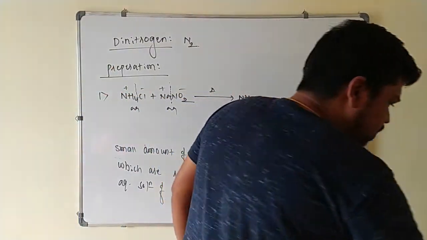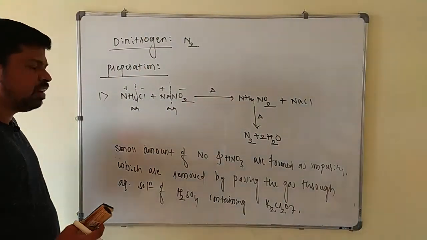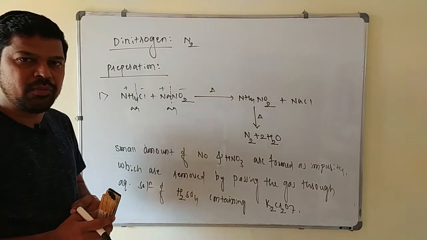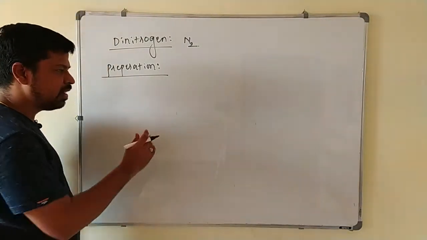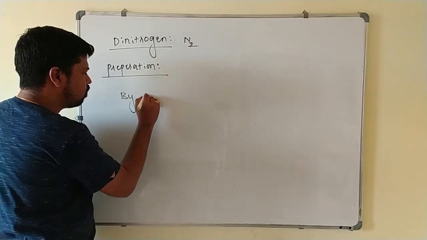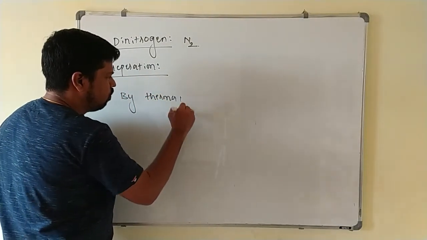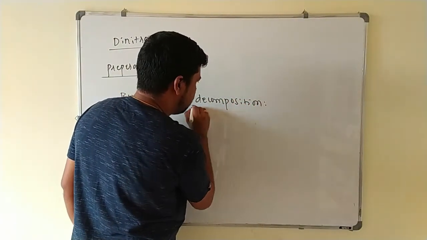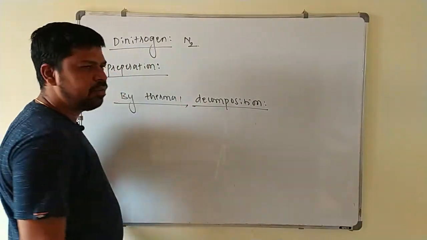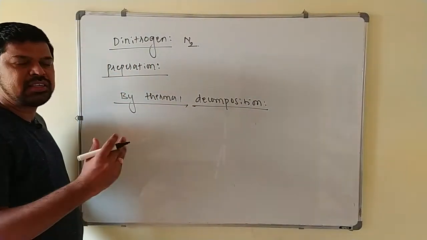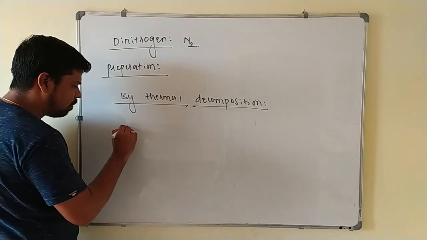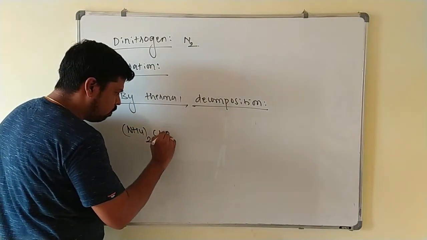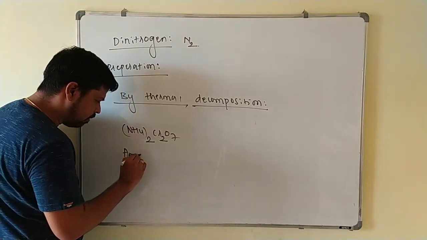Next is by the decomposition of azide. Very, very important method. There is the thermal decomposition of azide, and also the thermal decomposition of ammonium dichromate. Next method is by thermal decomposition, which is just simply heating one compound so that after heating we get simple stable compounds. First one, by the thermal decomposition of ammonium dichromate, (NH4)2Cr2O7. This is your ammonium dichromate.